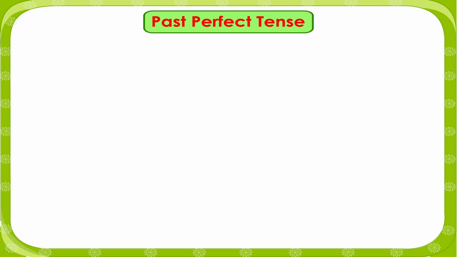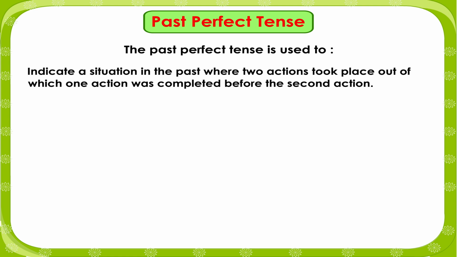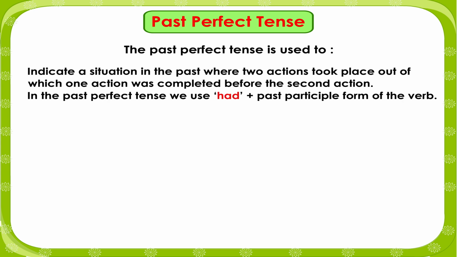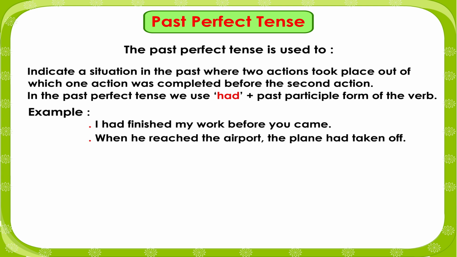Past perfect tense. The past perfect tense is used to indicate a situation in the past where two actions took place, out of which one action was completed before the second action. In the past perfect tense, we use had plus the past participle form of the verb. Example: I had finished my work before you came. When he reached the airport, the plane had taken off.